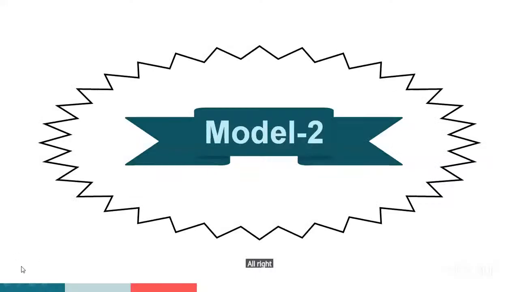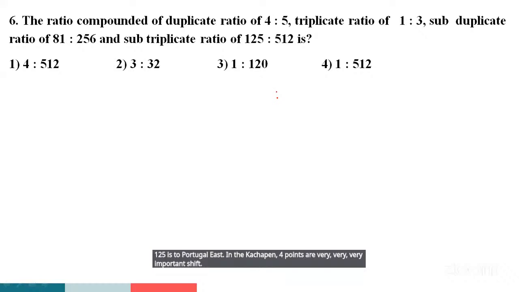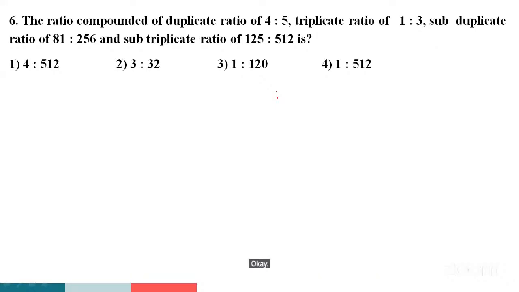Right. And coming to the next model, guys. The given question here: the ratio compounded of the duplicate ratio of 4:5, triplicate ratio of 1:3, sub-duplicate ratio of 81:256, and sub-triplicate ratio of 125:512 is. Those 4 points are very, very important. If you remember those 4 points, we can solve the problem easily. So option 3. Very good, excellent. Option 3 is the right answer.